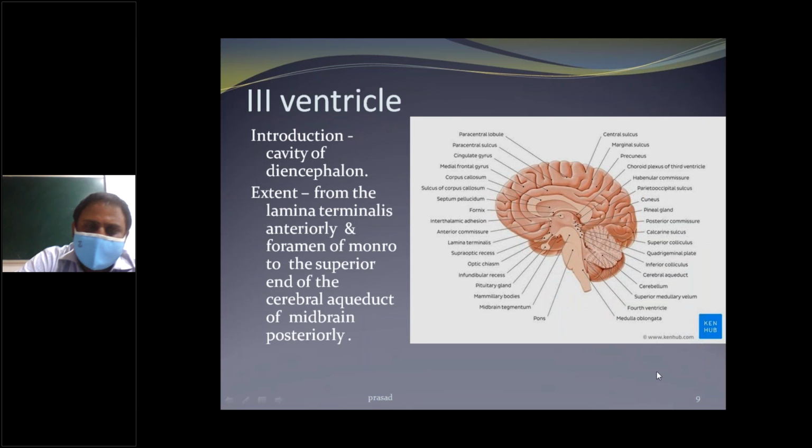The third ventricle is a cavity of the diencephalon.